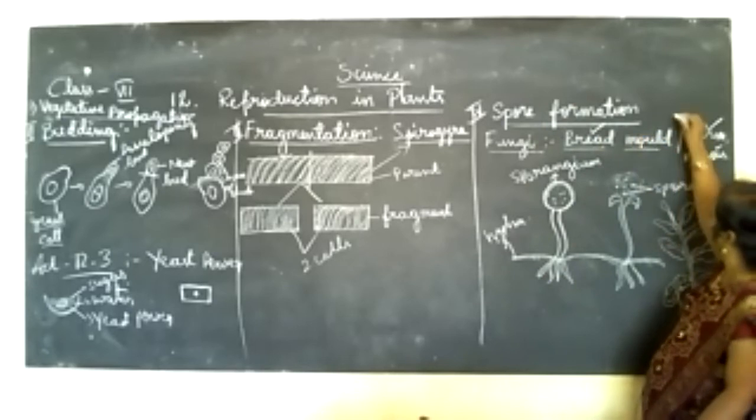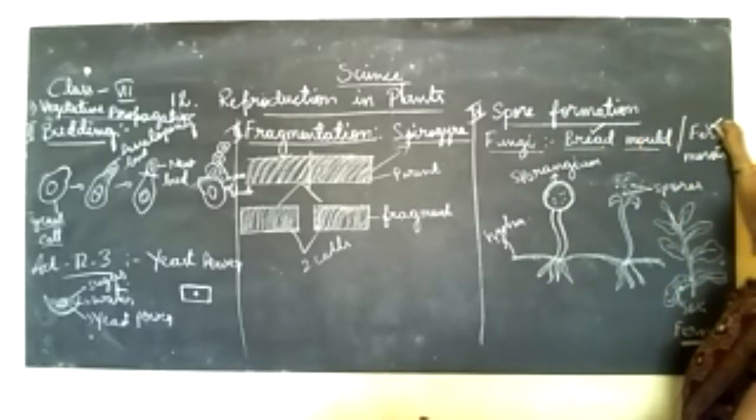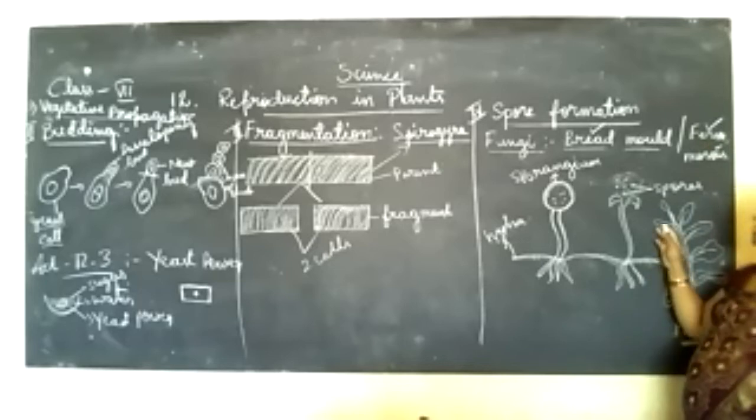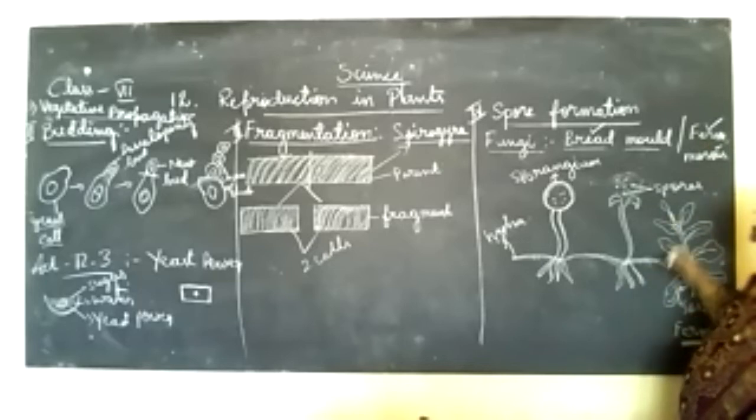Another example for the spore formation method is the fern.